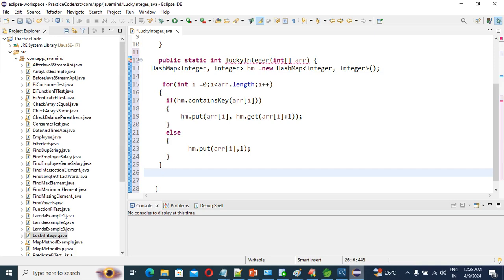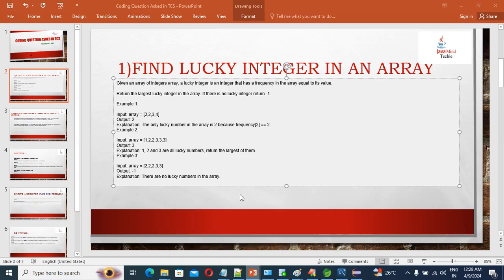Now we are going to take two variables. Why am I going to take two variables? We need to check, because we have multiple cases, right? I have shown you already, this is the first example. If you have in this array 2 coming 2 times, 3 coming 1 time, 4 coming 1 time, we are going to check which is the lucky integer. So this is the lucky integer.